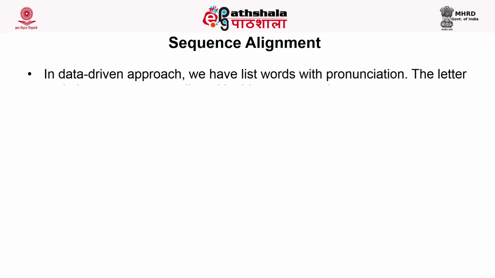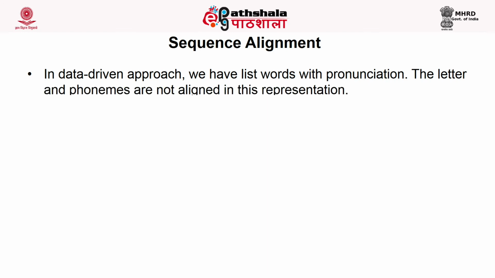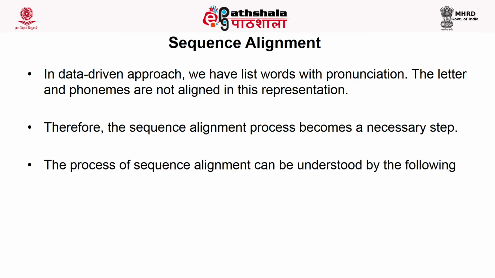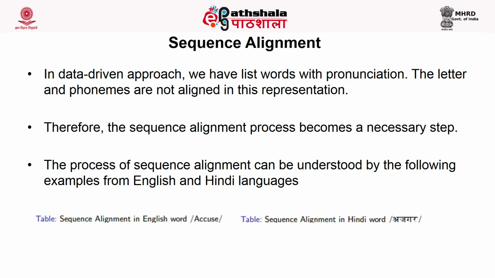In sequence alignment, we have to assign the sequence of graphemes to the phonemes. Let's say we have the word accuse. We write the spelling of the word as ACCUSE, and we pronounce it as accuse. So A is assigned to the phoneme A, so A and A is the sequence.